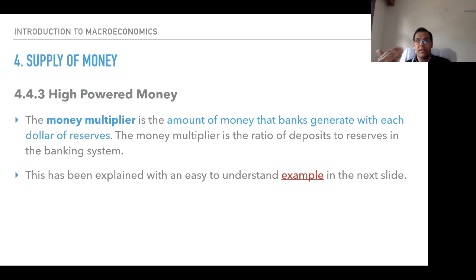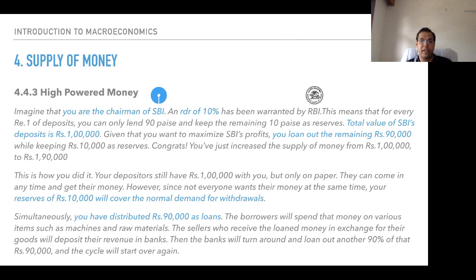Once they lend money, that would further be lent to people or paid to people. So if an industry borrows, let's say 1000 crores, it would be spending on 10 different activities, and those 10 people would be further spending it on 100 different activities. So money keeps on multiplying. This is called a multiplier effect. So you guys pay to Unacademy. Unacademy pays to educators like us. We further pay to different people. So this is what is called a money multiplier effect.